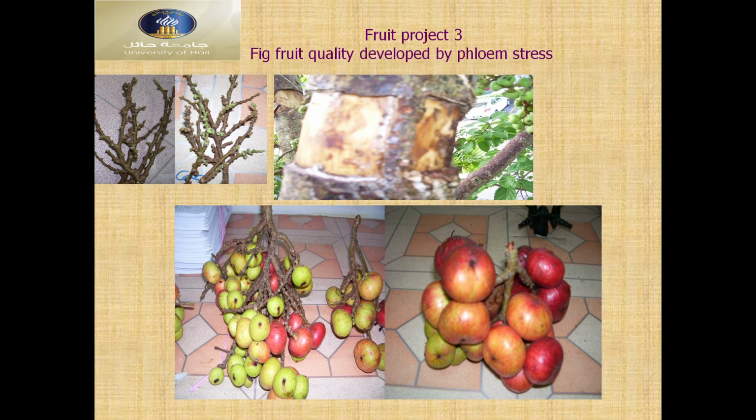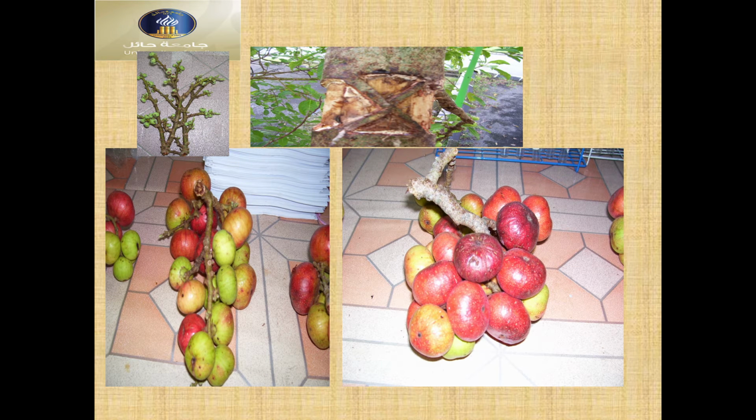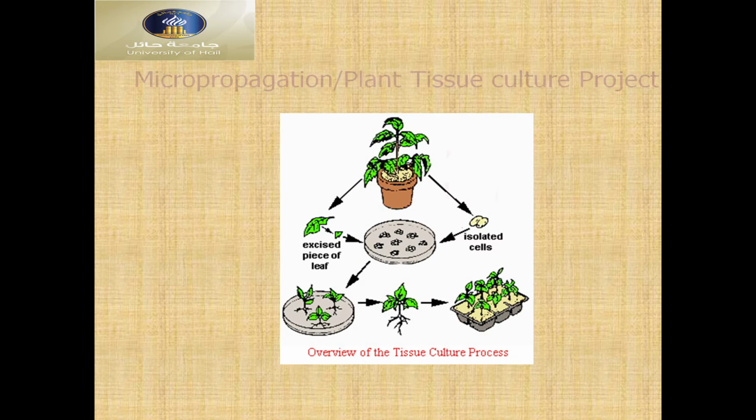In that case, this photosynthesis is used for fruit development, and the fruit becomes more colorful and bigger than the control. You can see also cross X shape cutting, and then the fruit is bigger than control.